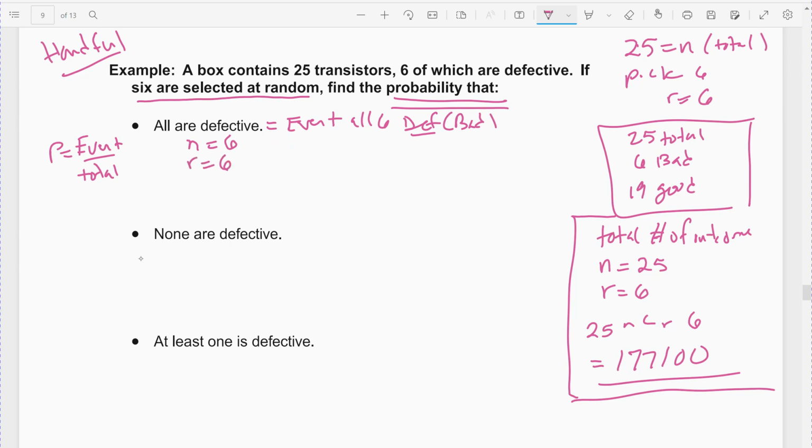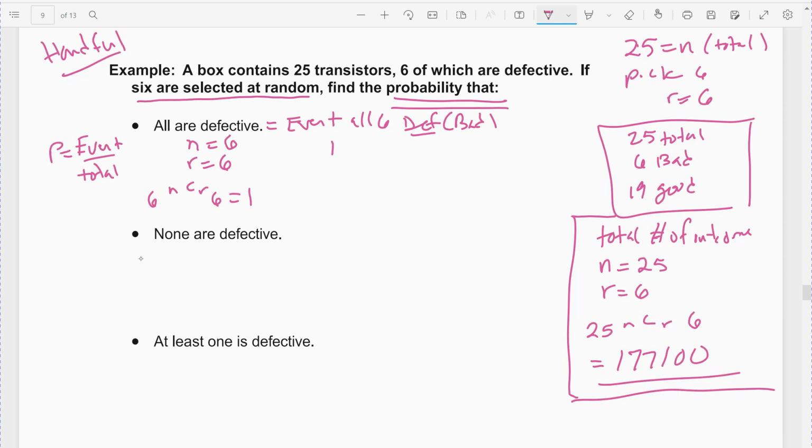This would be a combination 6 choose 6. There's only one possible outcome for that, because you're picking all the bad ones. There's only one way to get all of the bad ones.